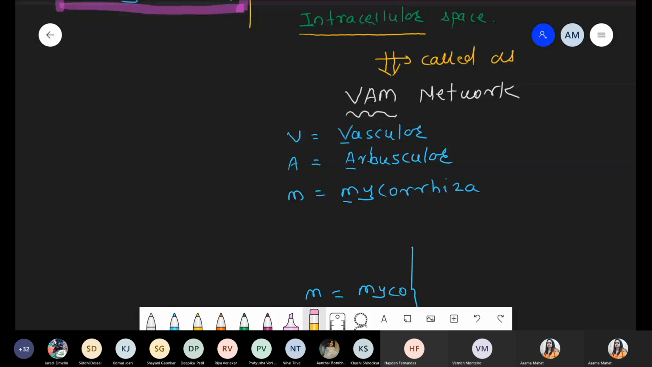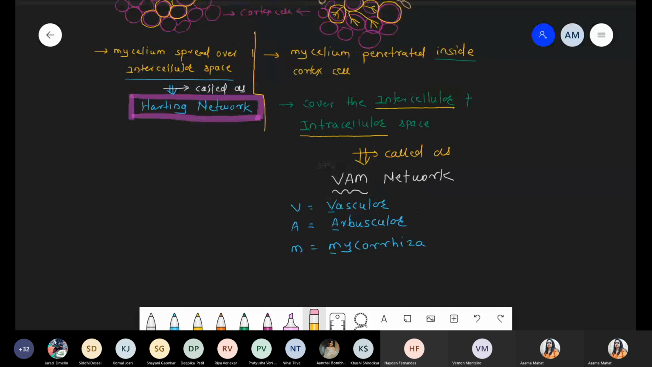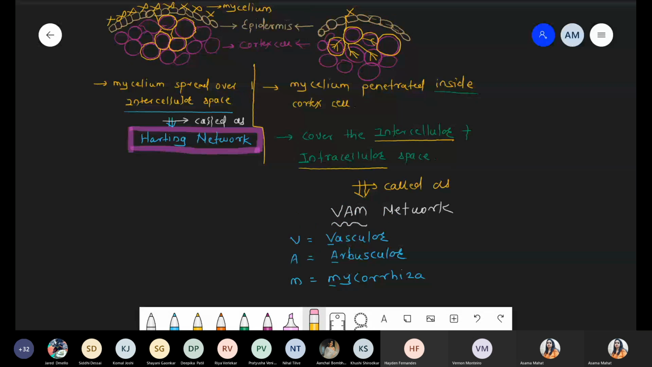The simple meaning, I'm repeating this point again. We are talking about two types of network present in endomycorrhiza and ectomycorrhiza. In ectomycorrhiza, where surface attachment is present, the Hartig network gets formed. Hartig means mycelium covers only the intercellular space. In endomycorrhiza, they cover inter plus intracellular space, with penetration inside the cell. The network that gets formed is called the VAM network. And what is the meaning of VAM? VAM simply means vesicular arbuscular mycorrhiza.